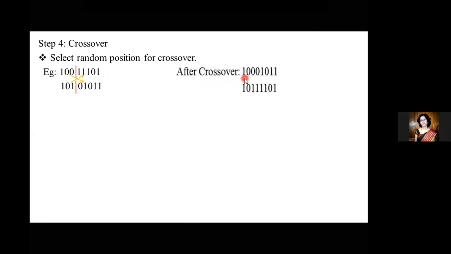So after crossover, I'll get something like this. That's what I told: 100 and 01011, that is my first one, and 101 and 11101, that will be my second new string after crossover.